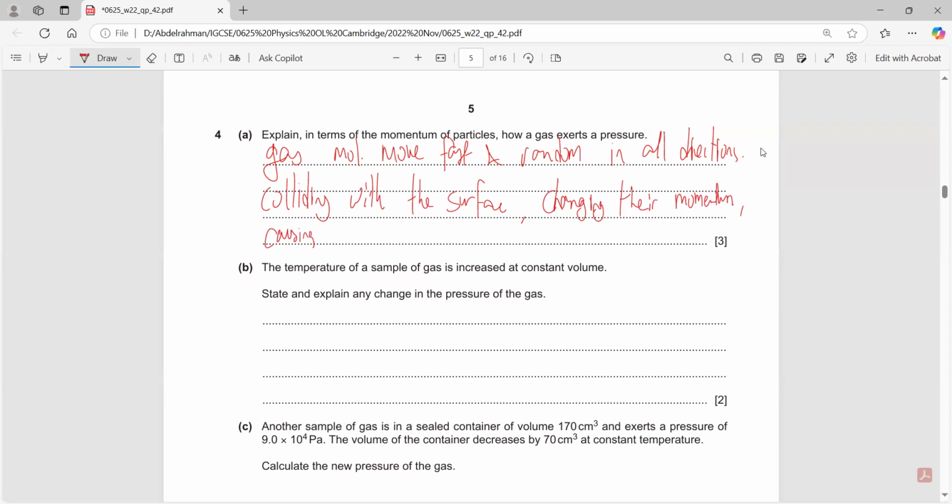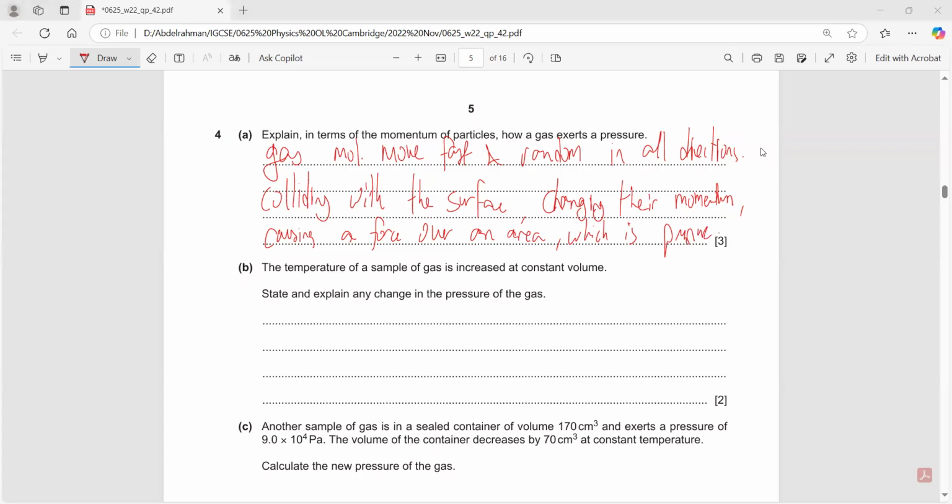Impulse equals force times time. Changing the momentum causes a force over an area, which is pressure.